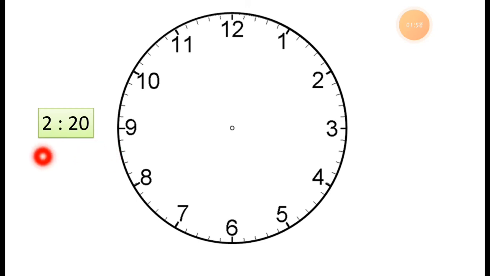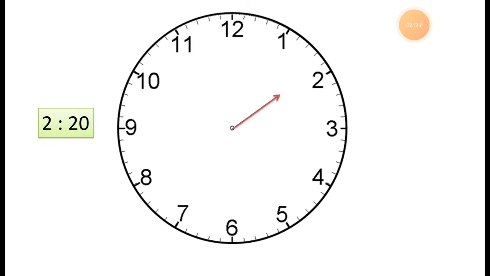Now 2:20. It means 2 hours and 20 minutes. We have to show on the clock 2 o'clock and 20 minutes. We have to draw the hands to show this time. 2:20, 2 o'clock and 20 minutes. We have to draw this.